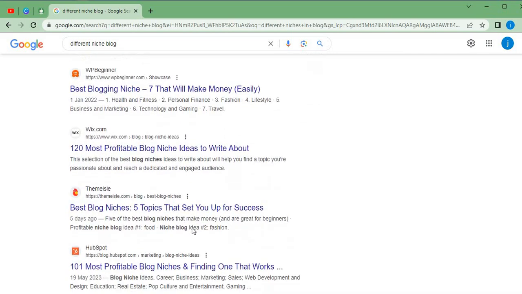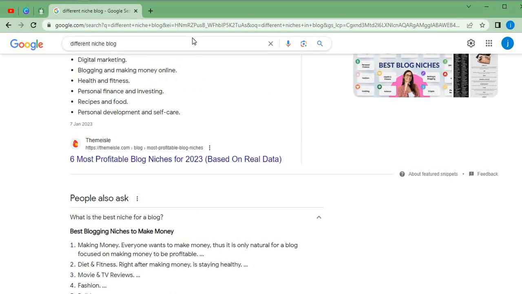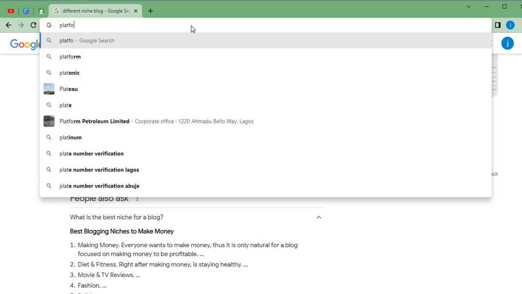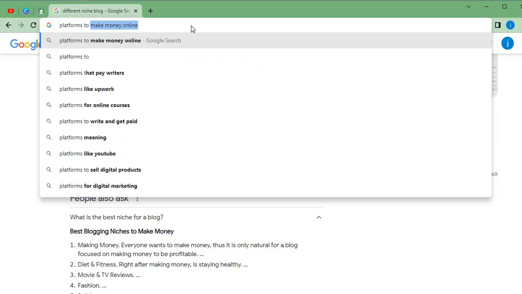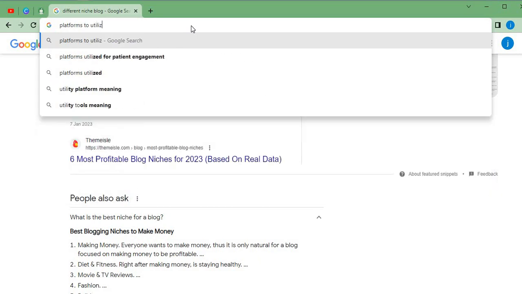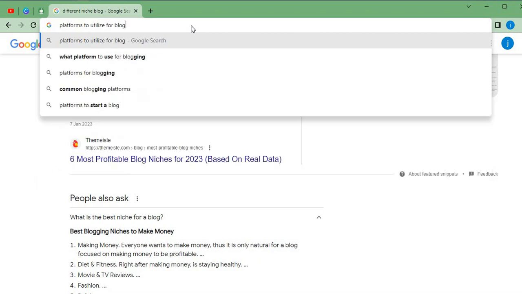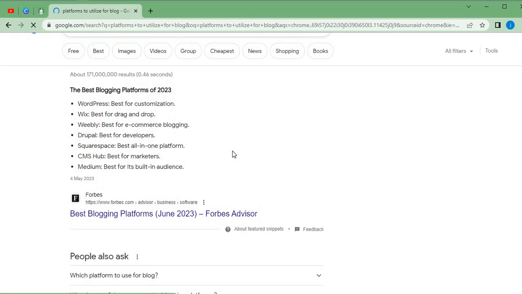Now, as you guys can see over here, what are the platforms that we can utilize in order to have our blog ready? Platforms to utilize for blog. Now, these are the best blogging platforms. All of these platforms that you guys are seeing over here have been tested and trusted to offer numerous benefits to blogging and to every blogger out there.